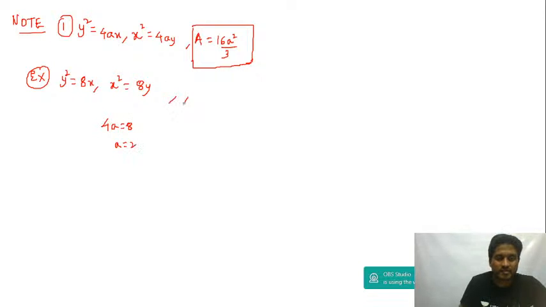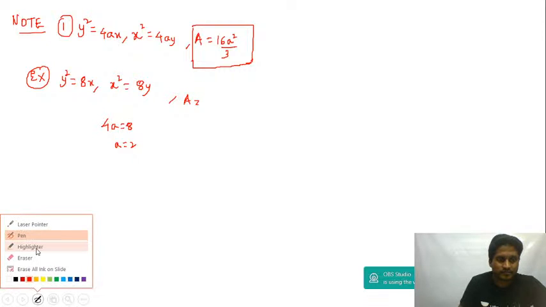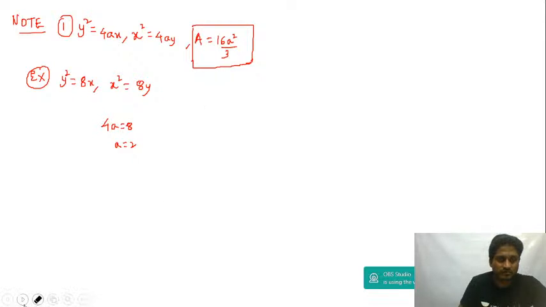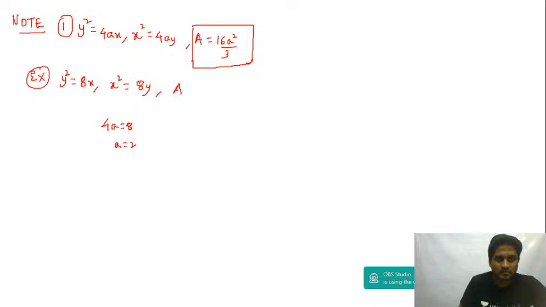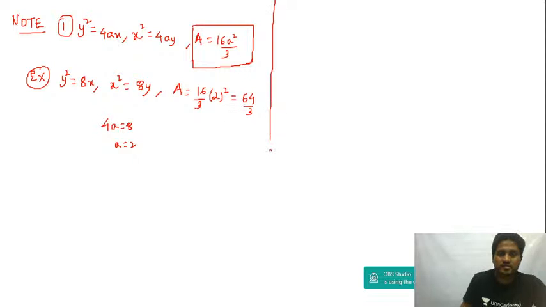Then area will be equal to 16a square by 3, that is 16 by 3 into 2 square, that is 64 divided by 3 square units. This is result number 1.